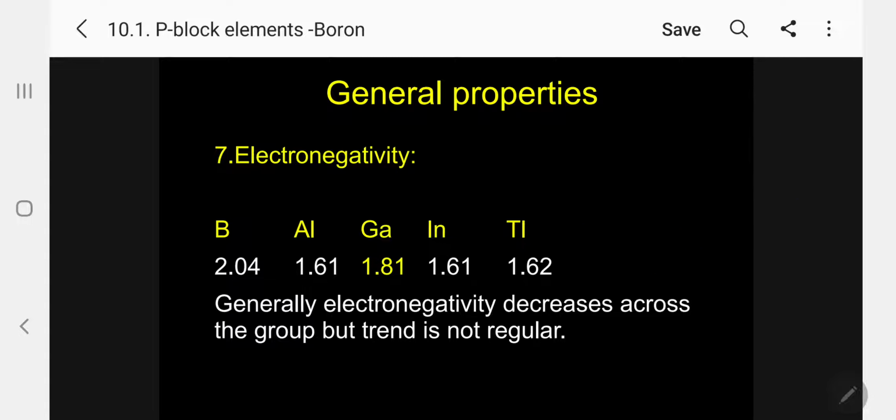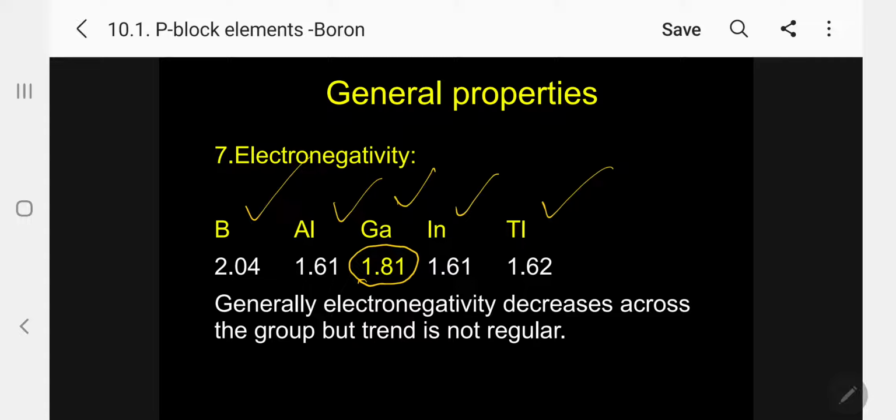So come over here. The values are: aluminum 1.61, gallium 1.81, indium 1.61, thallium 1.62. So the only exception we observed is gallium. That's why I showed it in yellow color. So generally electronegativity decreases down the group.